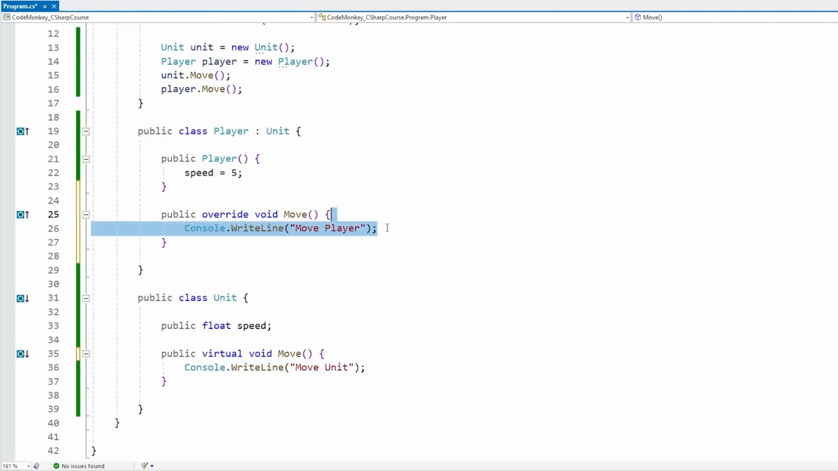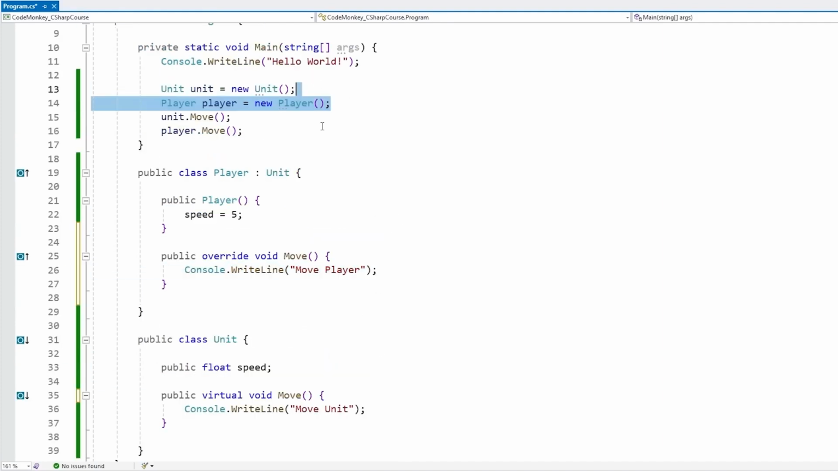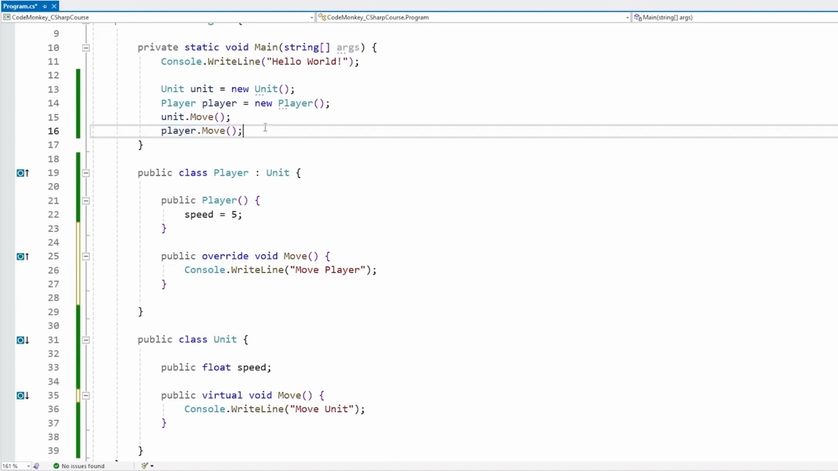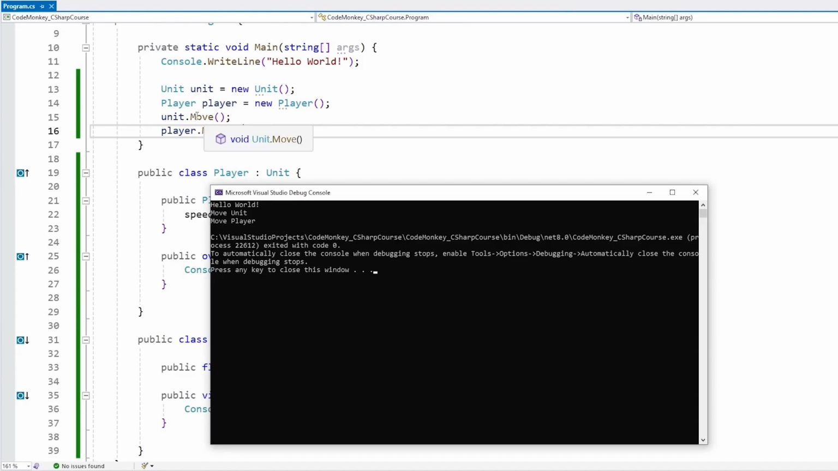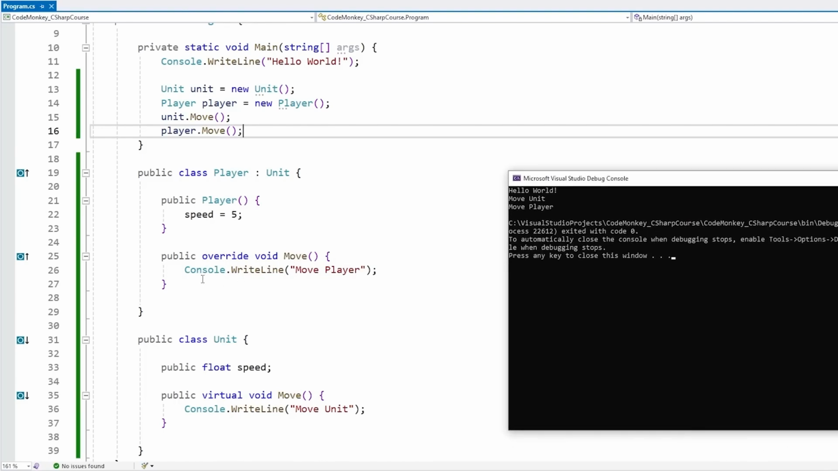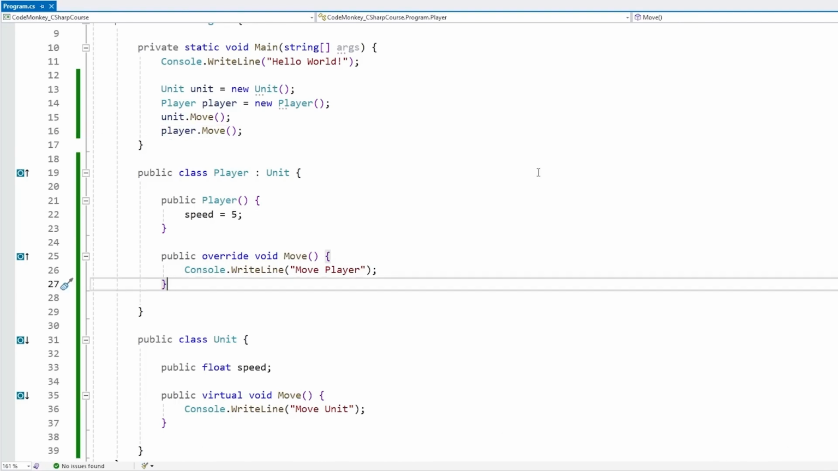So we have 2 different messages, and up here we are creating a unit, creating a player, and then calling the same move function on both of them. So now let's see what this prints. And there it is. When we call move on a unit, it is running move unit, but when calling the same move function on a player, it is actually running the overridden logic. So this is how you can extend some base class, make it inherit from something else, and then override certain functions to have different behavior from the base class.